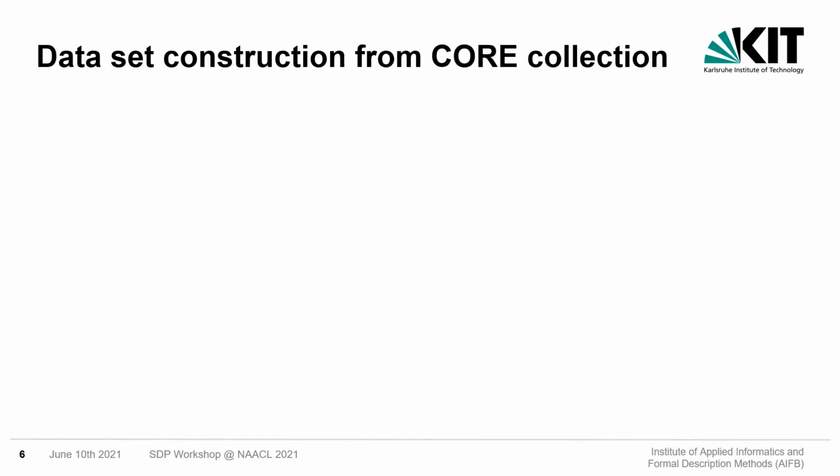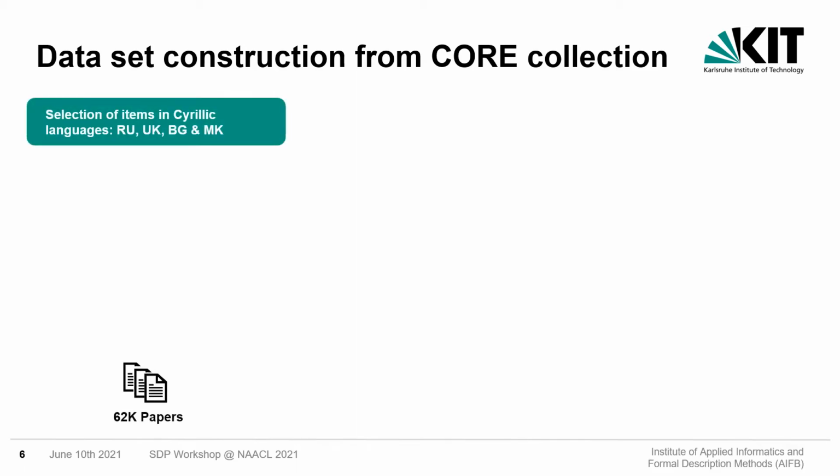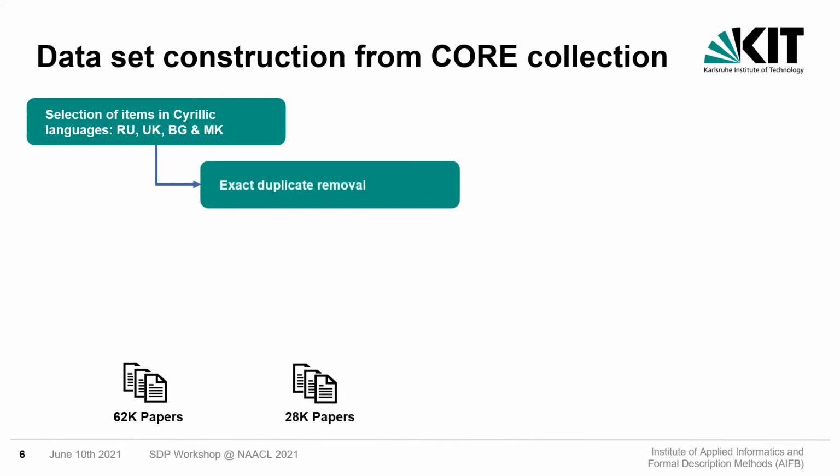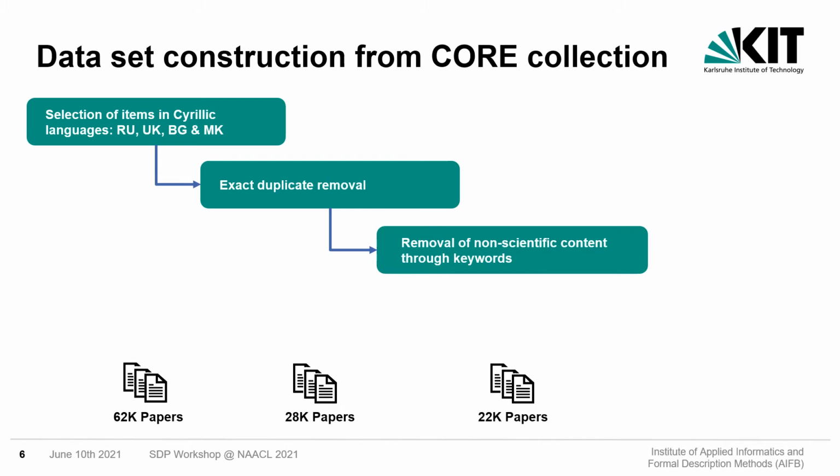So, as mentioned, we build our dataset on publications that are available in the core collection. To generate a collection in Cyrillic languages, we chose to select items with language labels of the four languages: Russian, Ukrainian, Bulgarian, and Macedonian. Next, we remove duplicates of the items that were identical in their content, even if their ID differed. Through keyword filtering, we removed publications that are non-scientific, leaving roughly 22,000 papers.